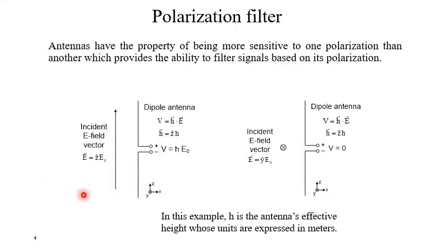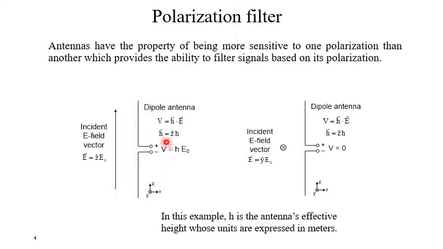For plane polarization, the electric field lies in a particular plane, and that plane is transverse to the direction of propagation, and it will not change its orientation. So if the electric field is vertical, it will remain vertical. This type of polarization is the plane polarization.